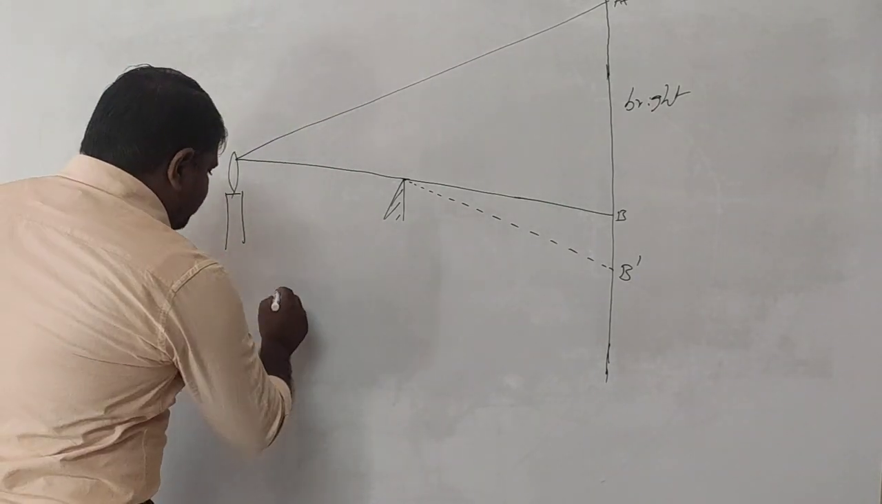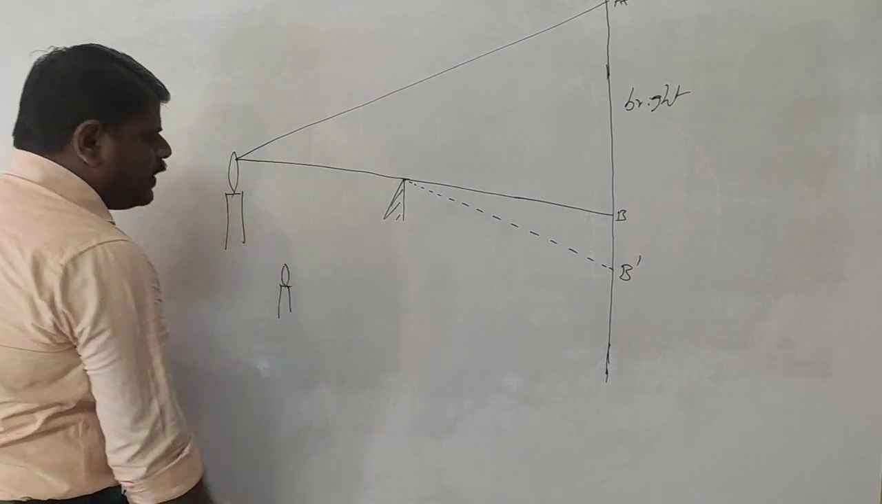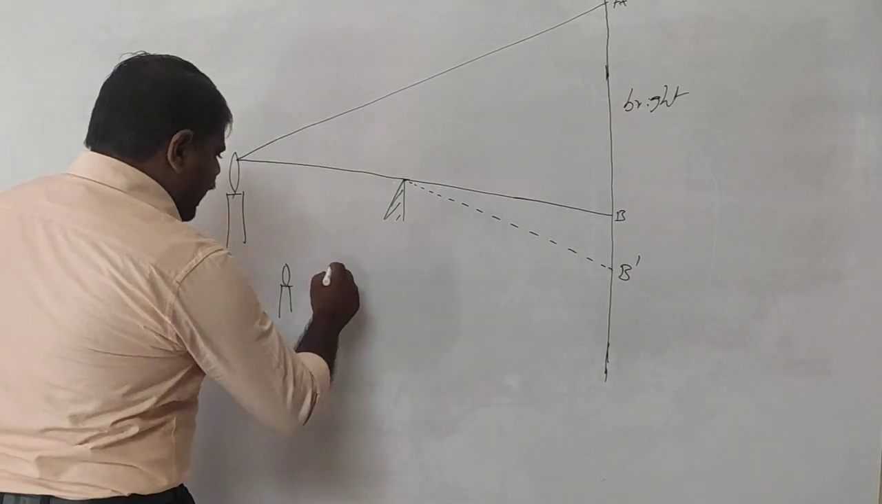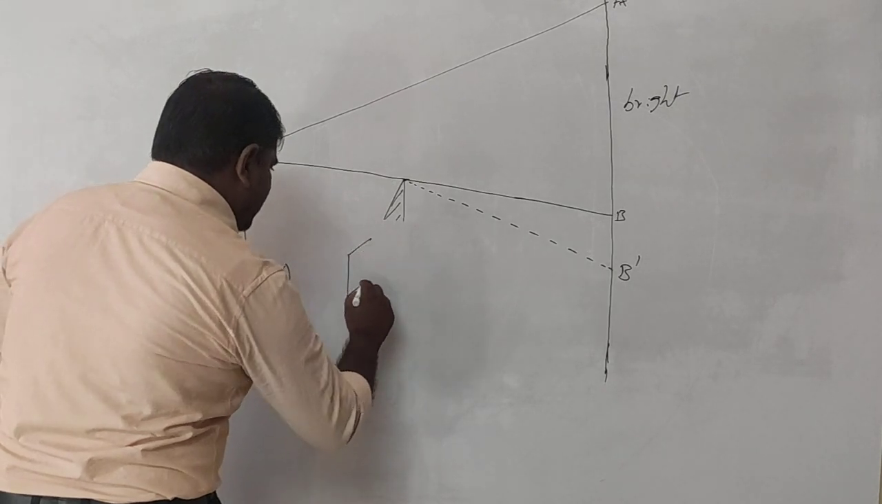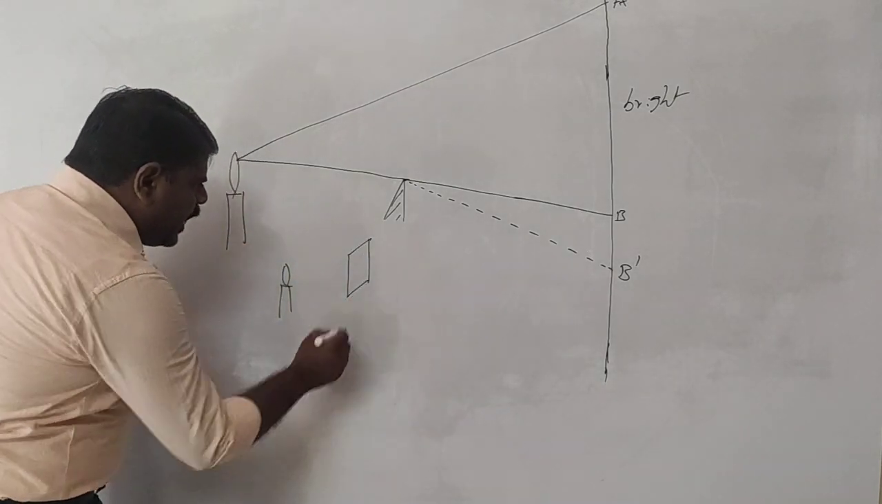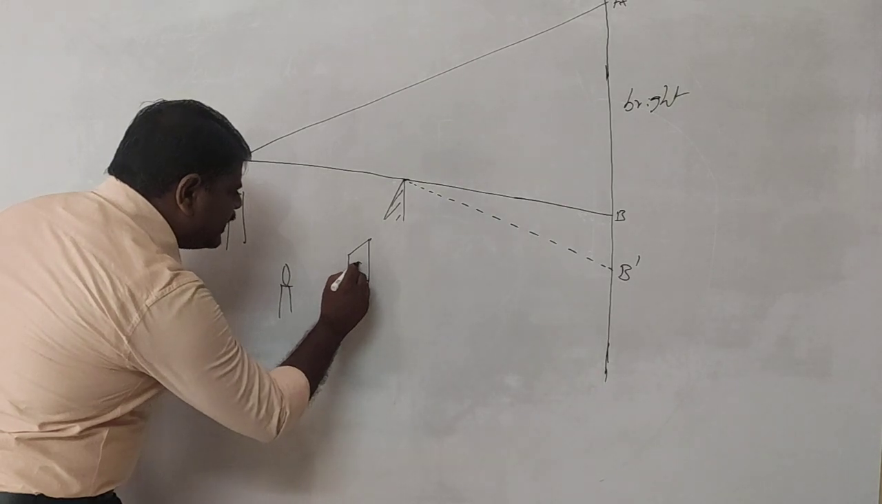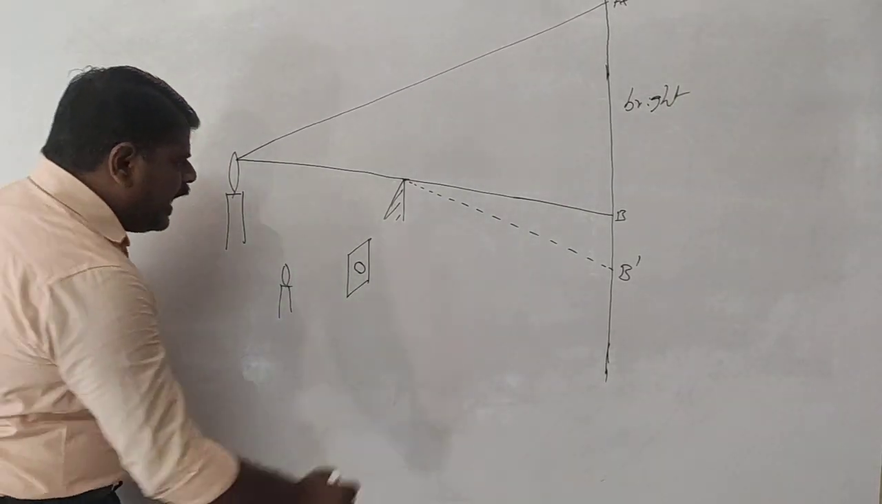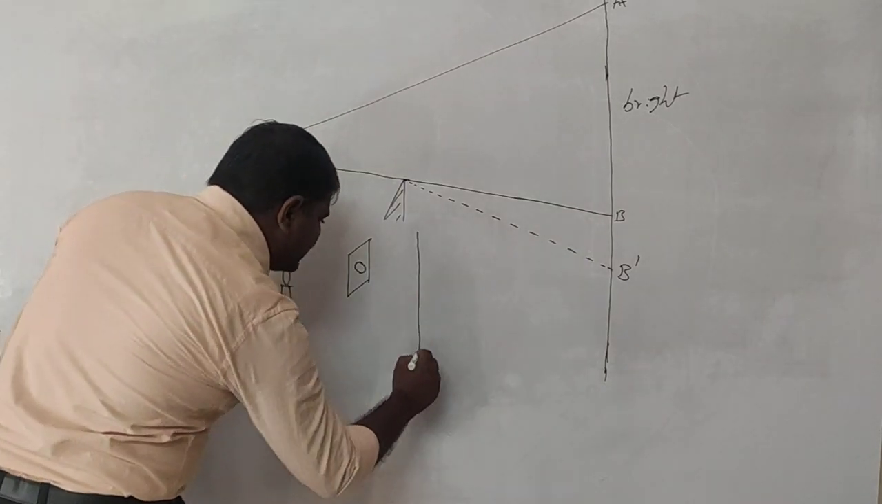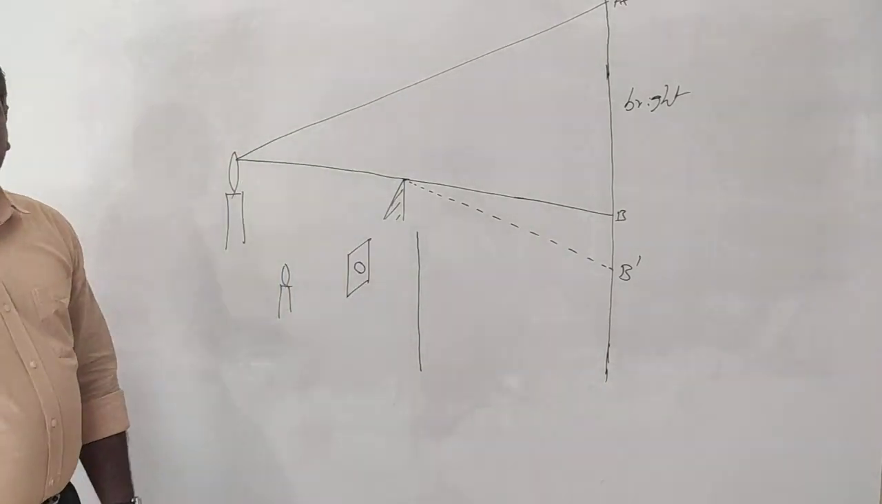So let us say that I am going to take the candle at this place. Okay, take the candle, and I am going to take the cardboard over here. This is a cardboard I am taking, and this cardboard is going to have a circular slit. Exactly opposite to this I am going to arrange a screen.